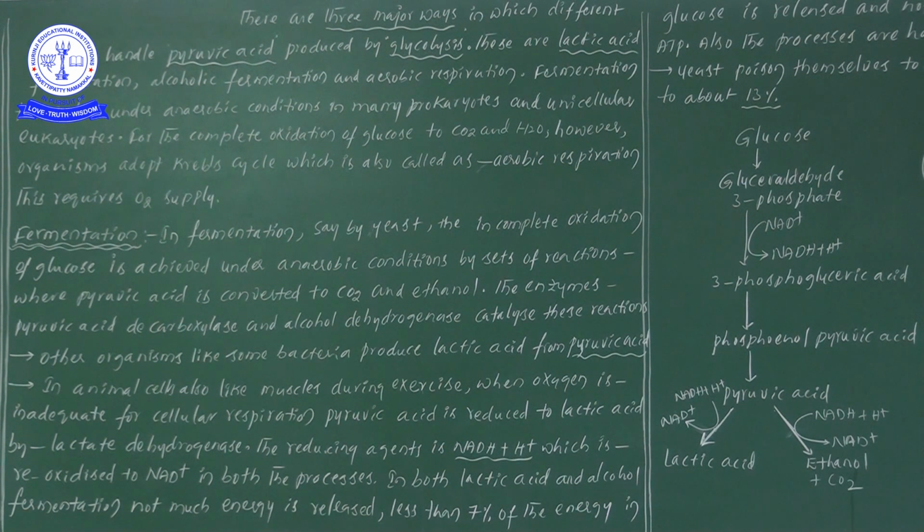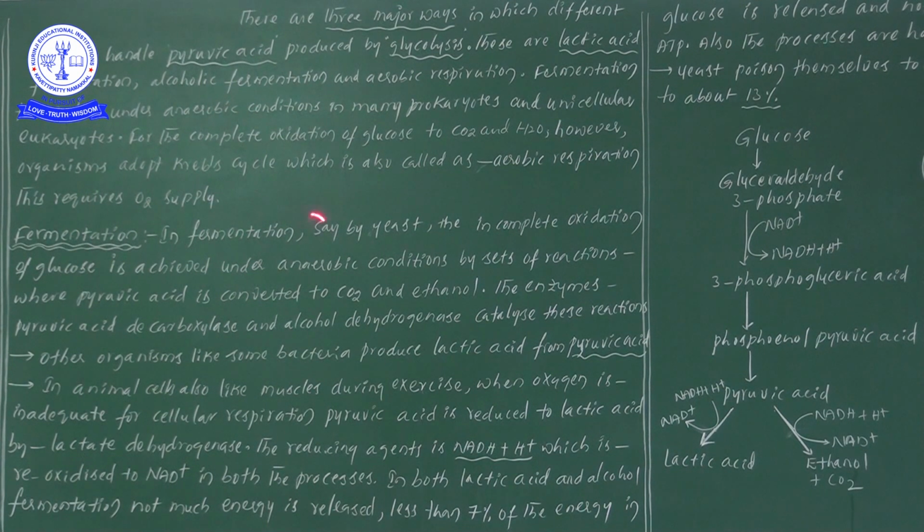In aerobic organisms, the aerobic respiration process takes place, and in some other kinds of organisms, alcohol fermentation takes place. Later, in some other kinds of organisms, the lactic acid fermentation process takes place. All these three processes start only with the help of pyruvic acid, so this is important. Now let us start to study fermentation.